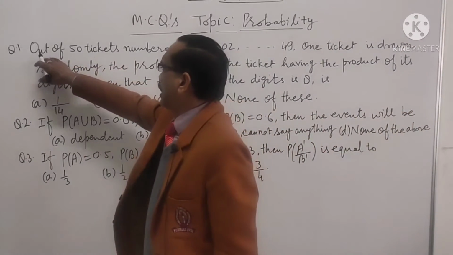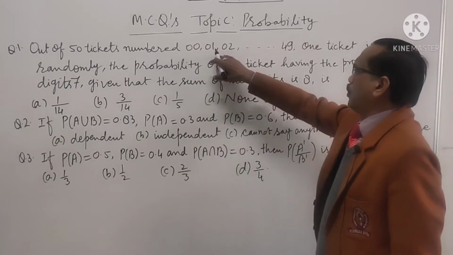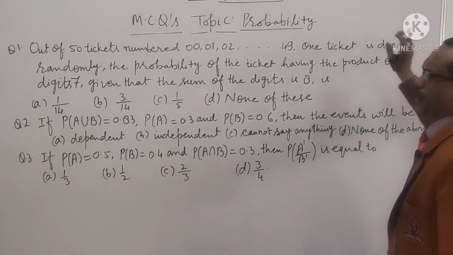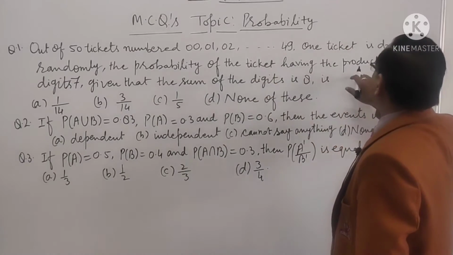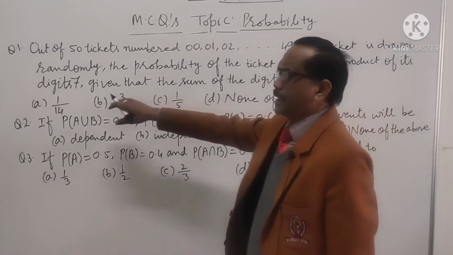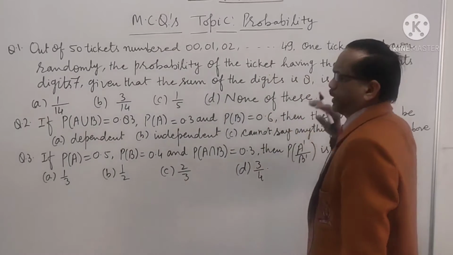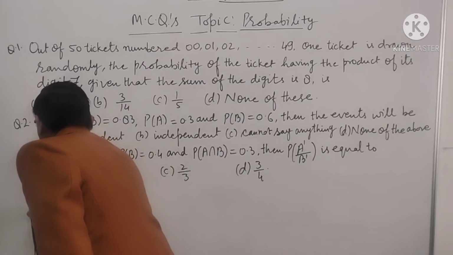Question number 1. Out of 50 tickets, numbered 0, 1, 2 up to 49, one ticket is drawn randomly. What is the probability that the ticket has the product of digits 7, given that the sum of the digits is 8? Student, see the solution.